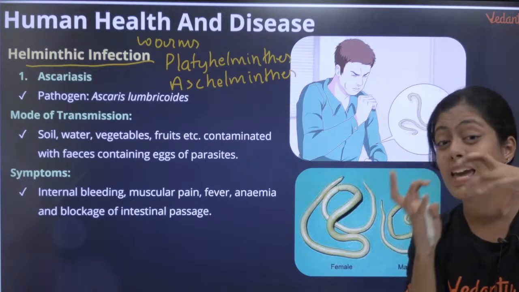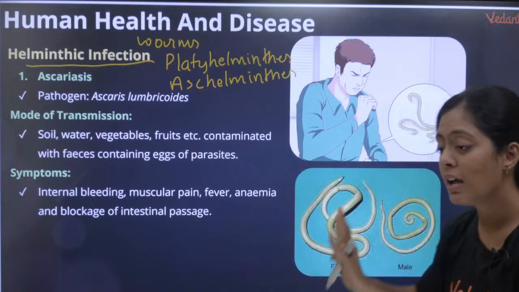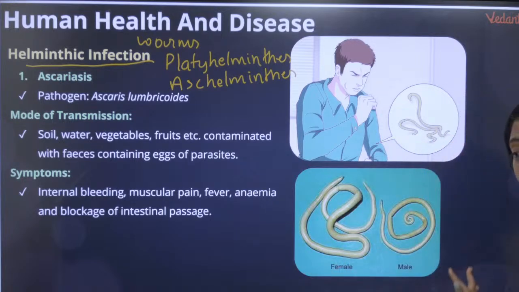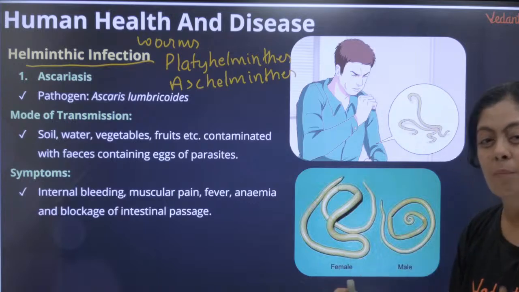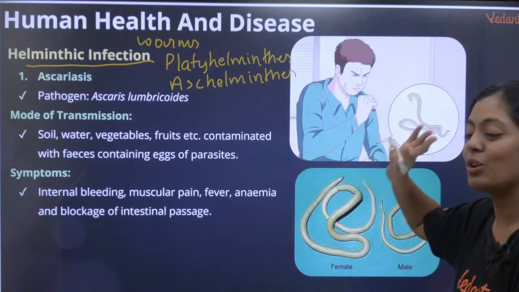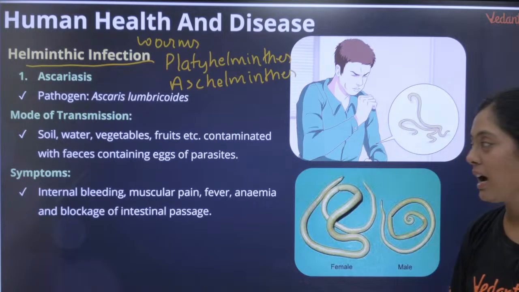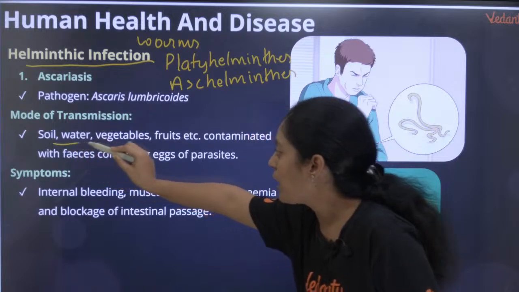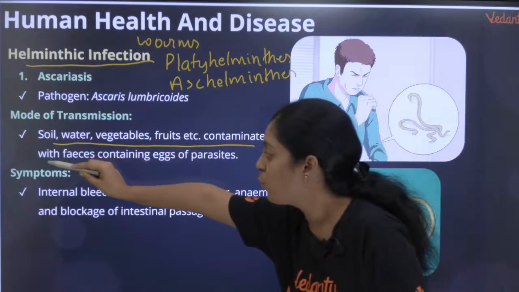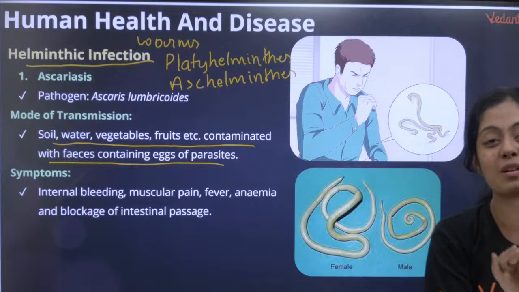They are going to majorly affect my intestine. Where will they affect? They will affect our intestine. Tapeworm, roundworm, filarial worm, liver fluke, they are all some of the examples of helminthic infections. How is this transmitted? It is transmitted through soil, water, vegetables, fruits, contaminated with feces containing eggs of the parasite.